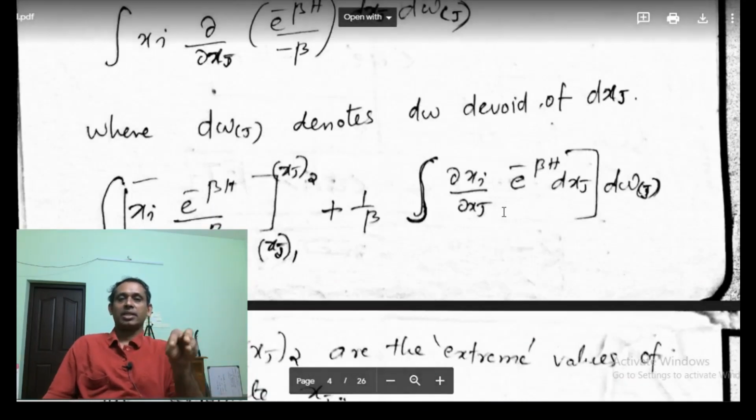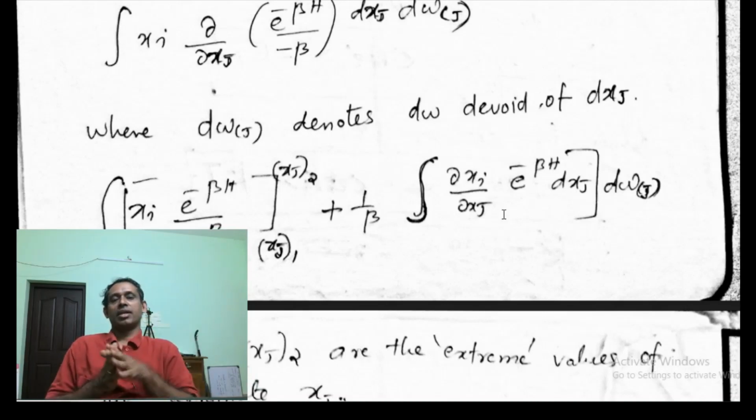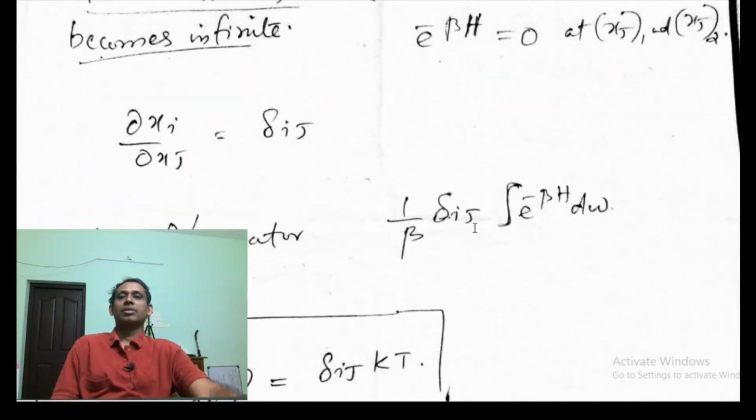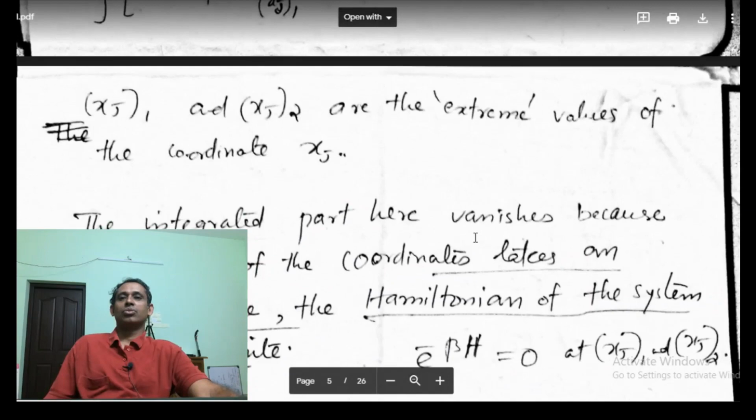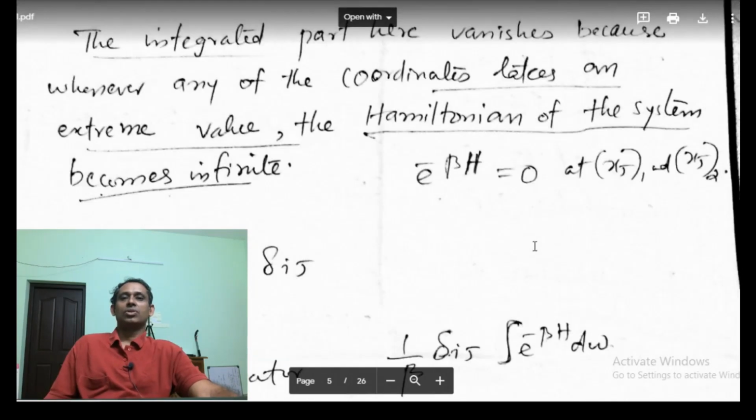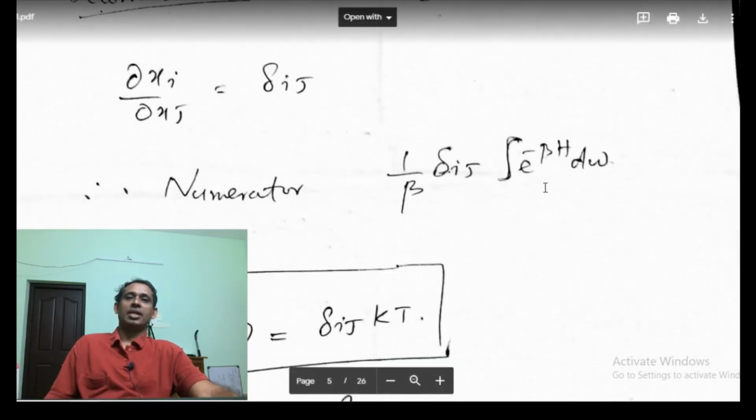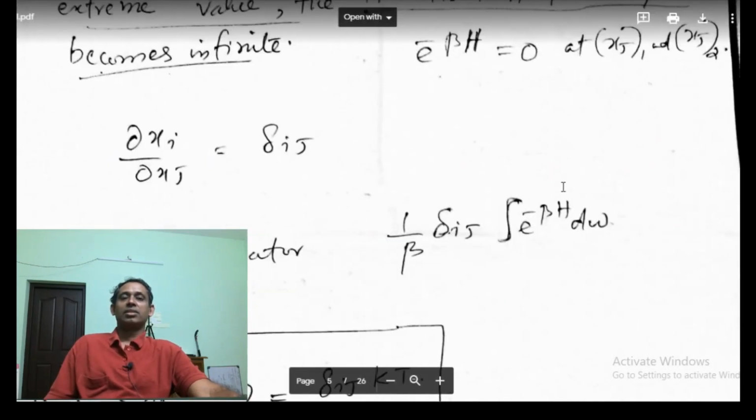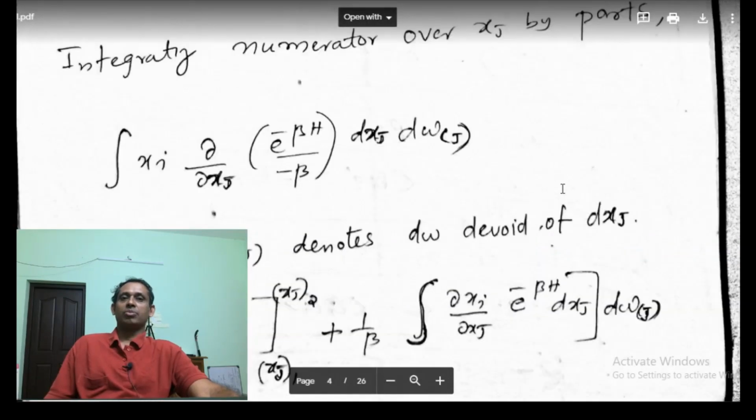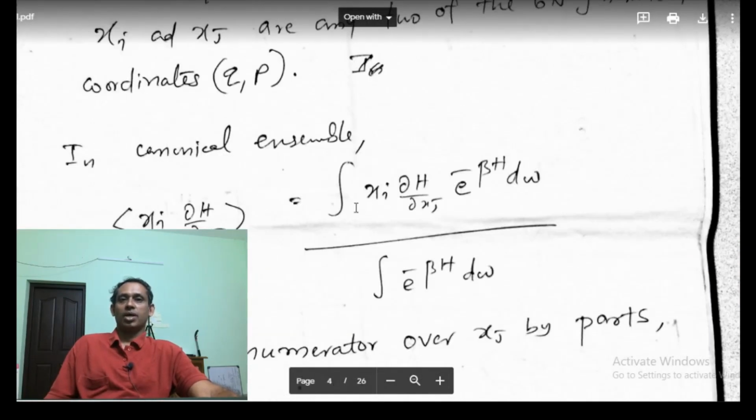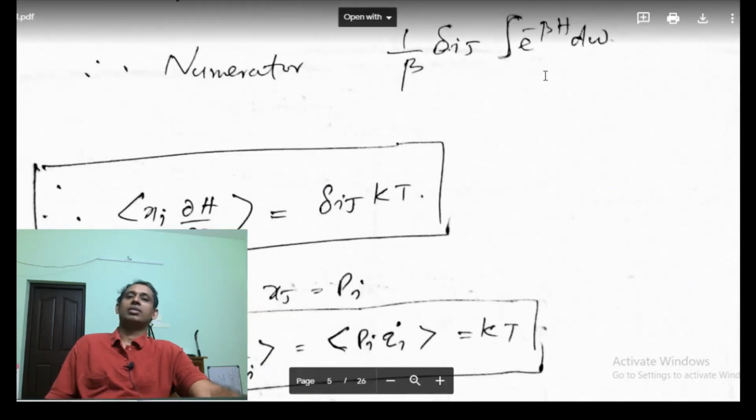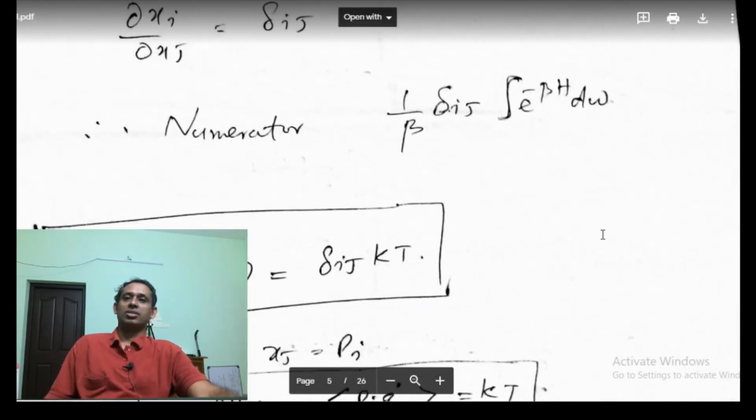When xi is equal to xj, that will be equal to 1, and if xi is different from xj, that will be equal to 0. So this is equal to δij. So the numerator is actually (1/β) δij e^(−βH) dω. So that will be the numerator.